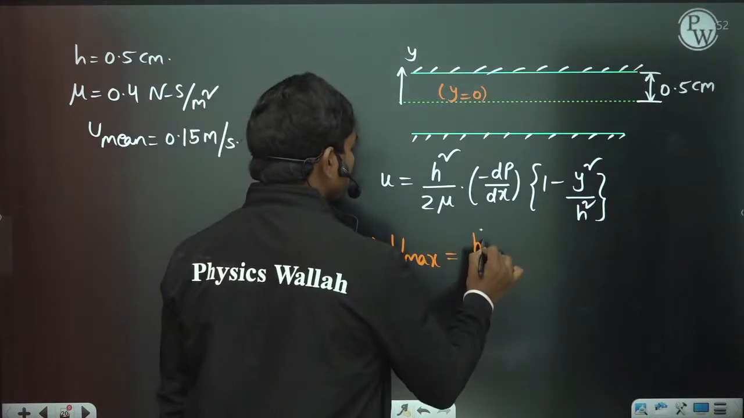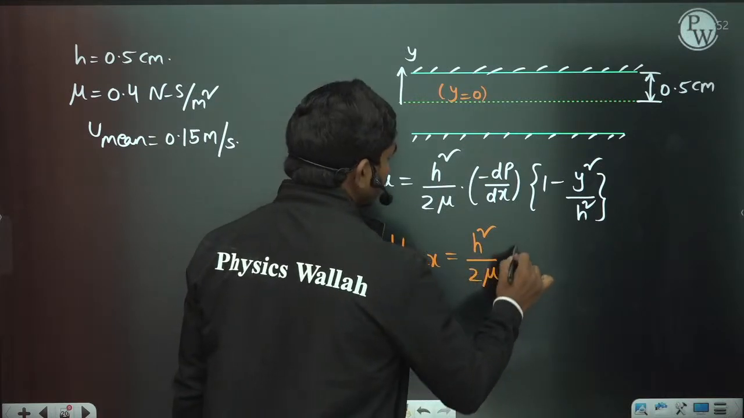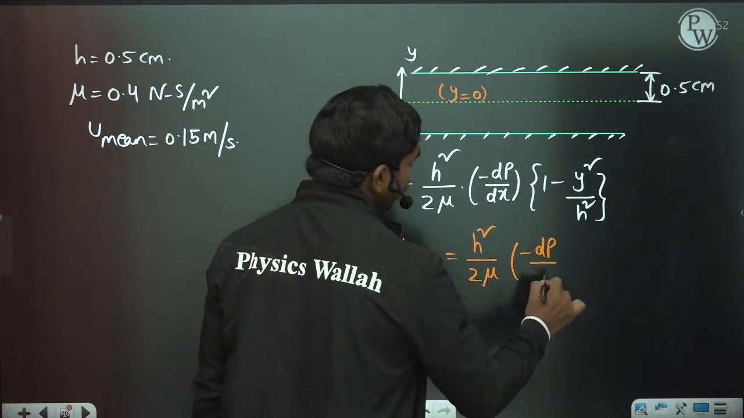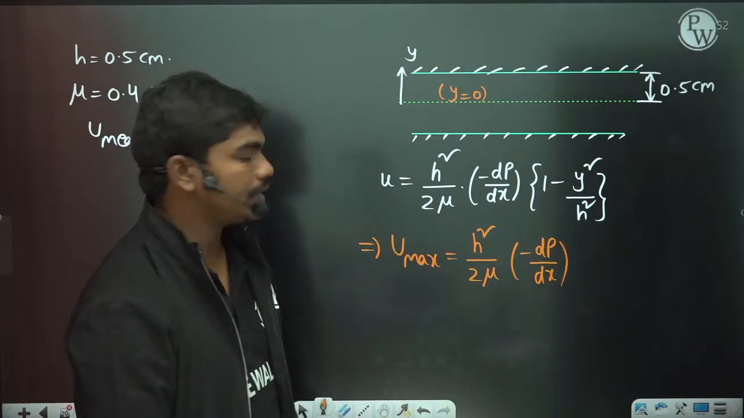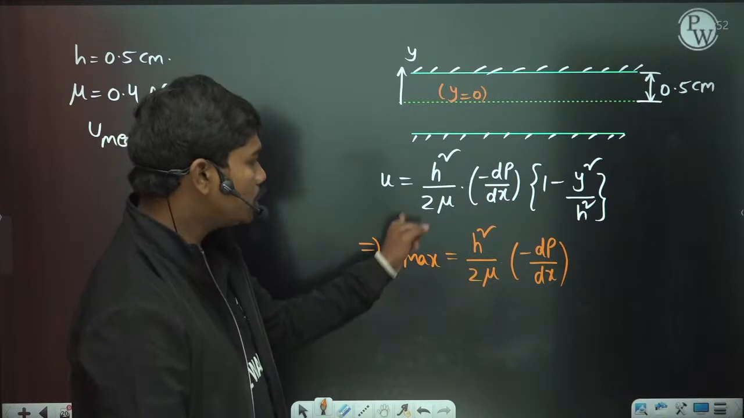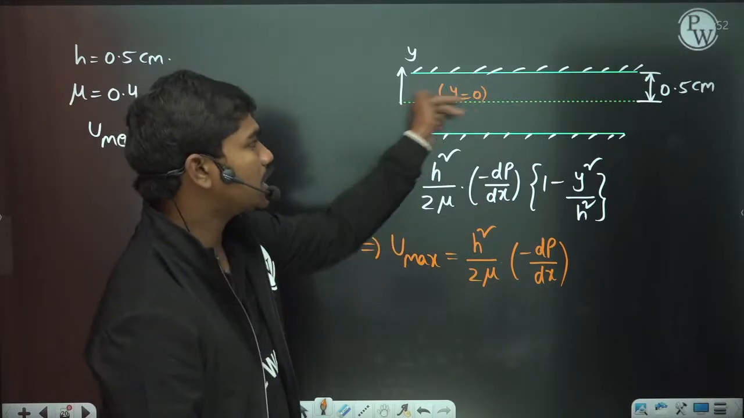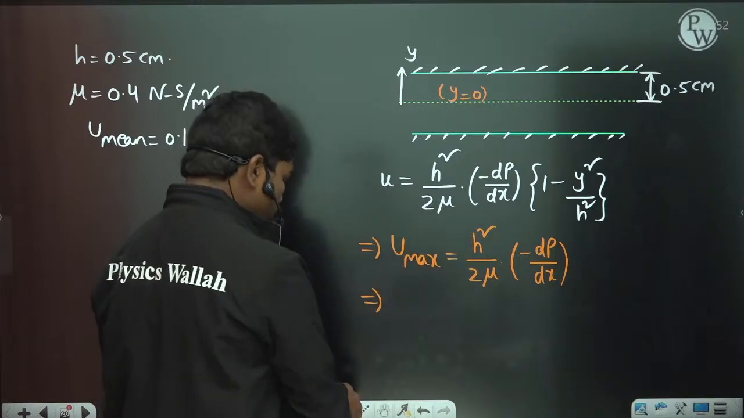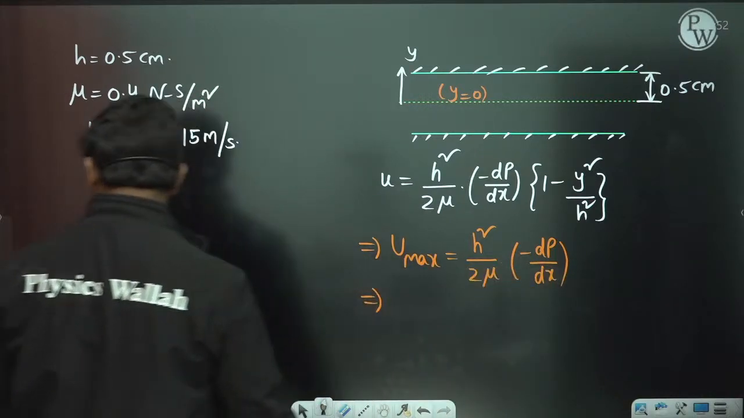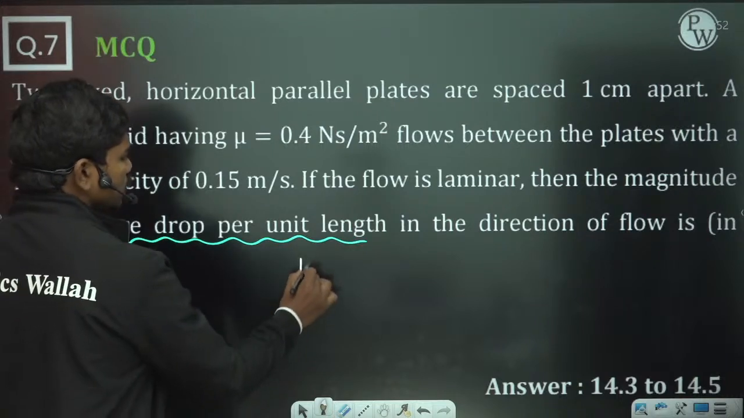So u max is equal to h square by 2 mu times minus dp by dx. If you replace y equal to 0, the velocity you get here is the center line velocity, which is the maximum velocity, and this is related to the mean velocity by u mean equal to 2 by 3 of u max.